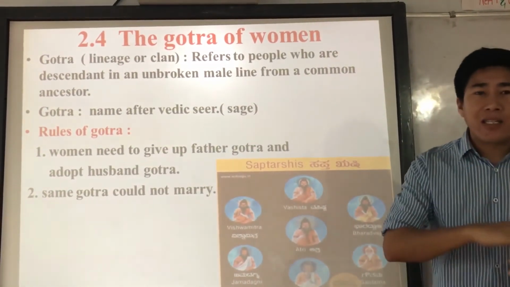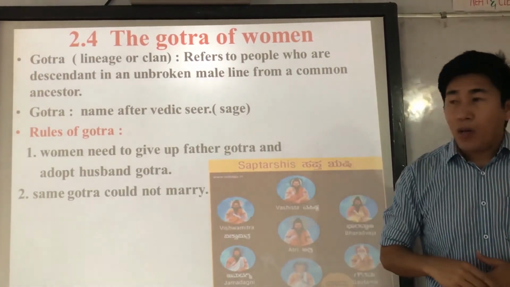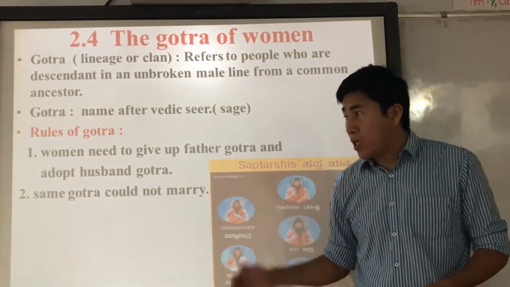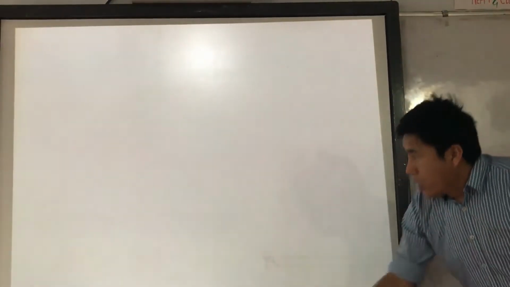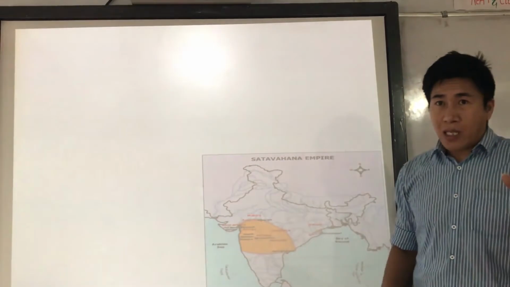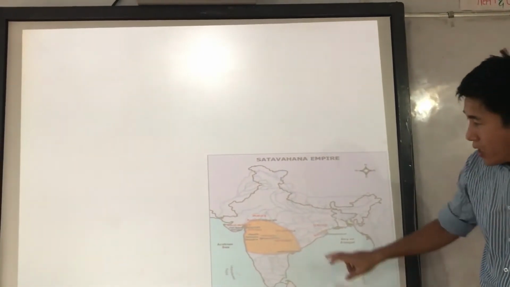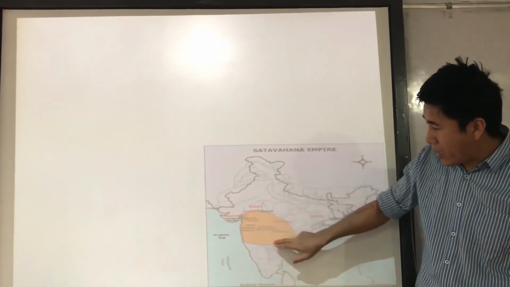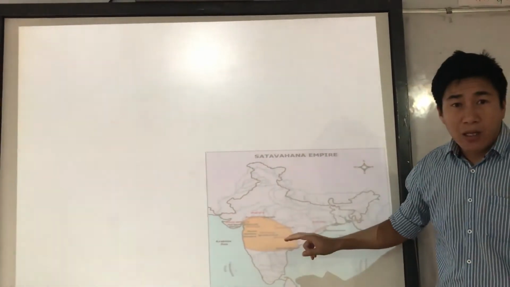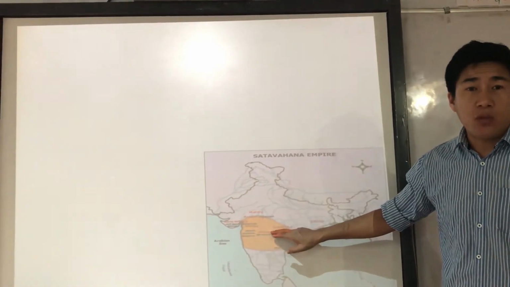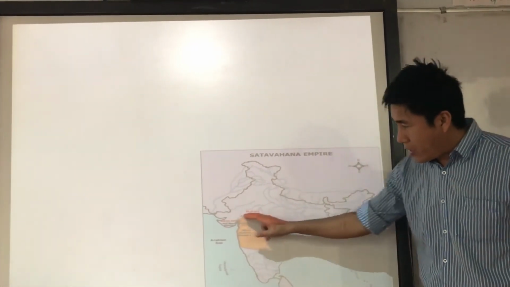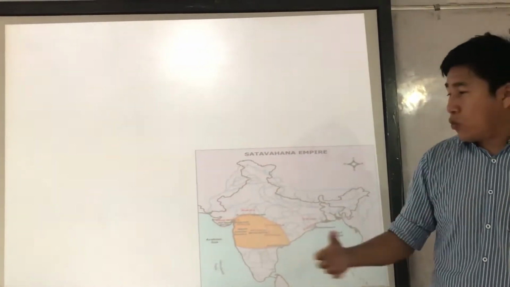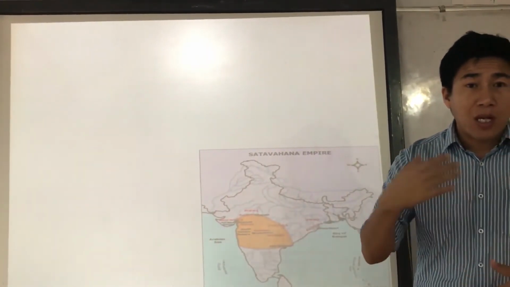Now the thing here is that exceptions were there. Exceptions were there means the Satavahana rulers, right? You know about the Satavahana rulers. Satavahana rulers are from circa 200 BC to 280 AD, right? They ruled in the Deccan area, circa 2nd century BC to 2nd century AD. The Satavahana rulers were considered exceptions about the Gotras.